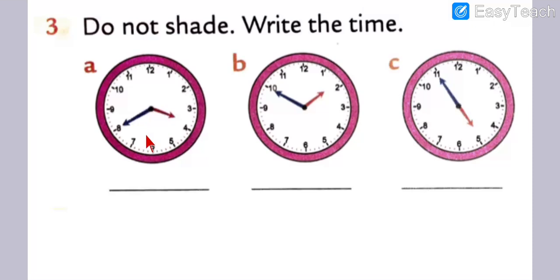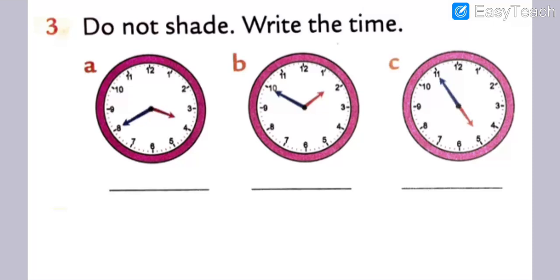The hour hand is between 3 and 4, my dear students. Between 3 and 4. And then after, we are going to check the minute hand. The minute hand is on 8. Got my points, my dear students? The minute hand is on 8. So that's why, my dear students, what does 8 show?